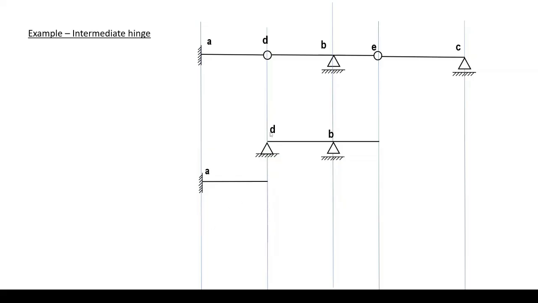Recall that the support at the intermediate hinge is applied on the upper part, and DE is now stable, having three reactions, two at D and one at B. Therefore, it is stable and statically determinate, and can carry another part, an upper part EC. Again, the hinge at E is applied once on the upper part, as it is the part supported on the lower part, and again EC is stable and statically determinate.